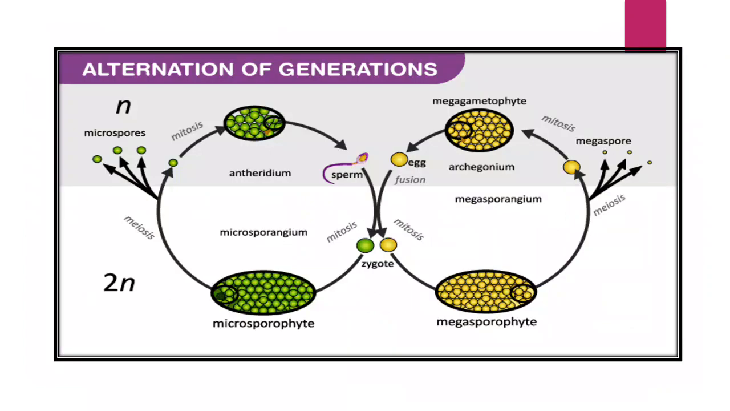Alternation of generation, you can observe in this diagram how two generations alternate with each other. Sporophytic generation produces gametophytic, and gametophytic produces sporophytic generation.